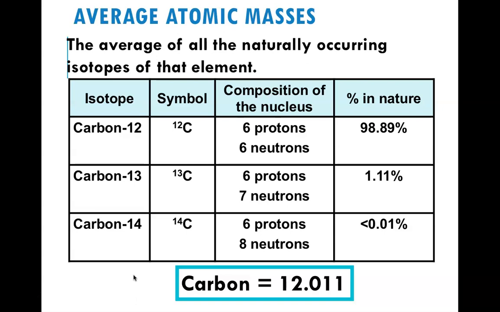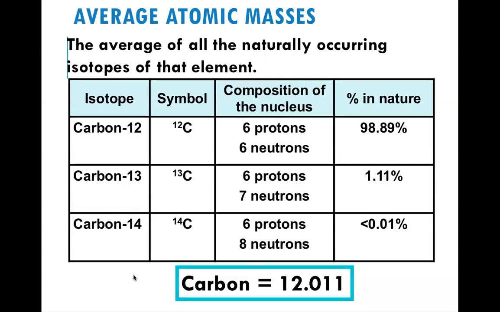We can clearly see in the right-hand column that they are not all present in equal amounts in nature. So that's why we cannot add up the total and divide by the number of things. It doesn't work that way with elements because they're not equal in their abundance. On our next presentation, we'll look at how to actually calculate this more in depth.